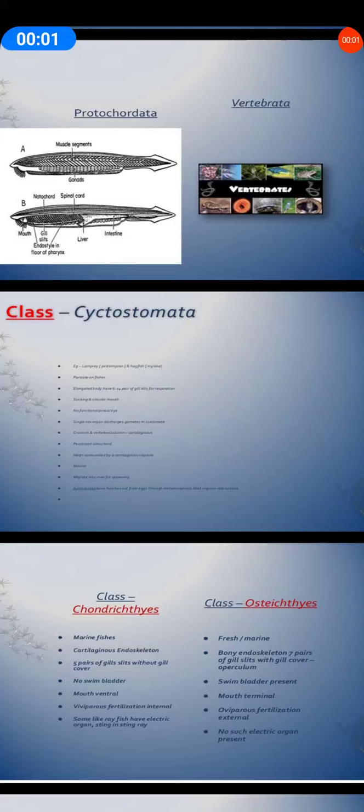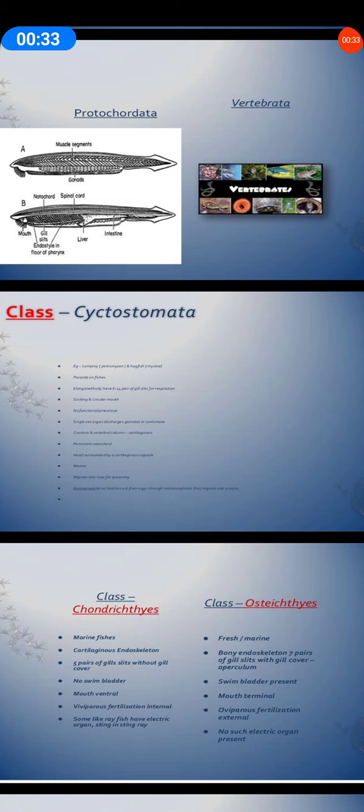Now students, we have already discussed that the phylum Chordata has three subphyla: urochordates, cephalochordates and vertebrata. Now we are going to study them one by one. In this video I am going to tell you about urochordates and cephalochordates, and in the second video I am going to tell you that vertebrata is further divided into agnatha and gnathostomata.